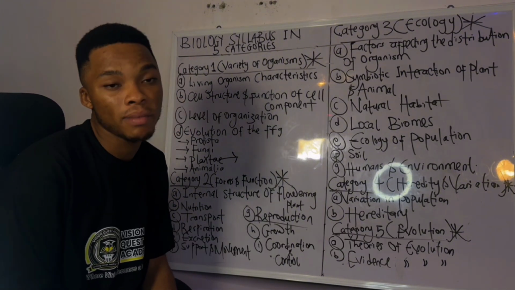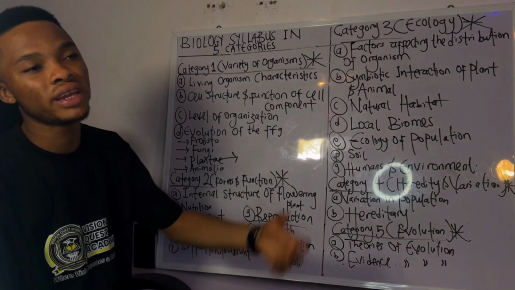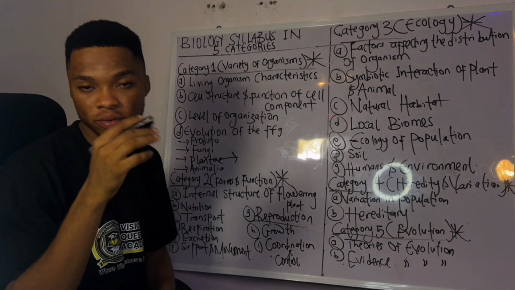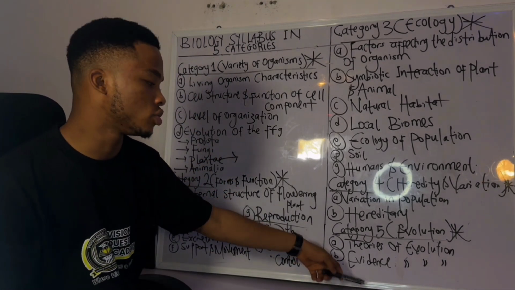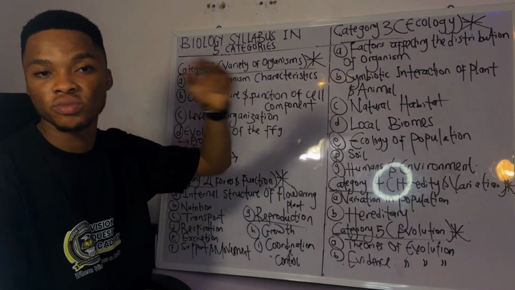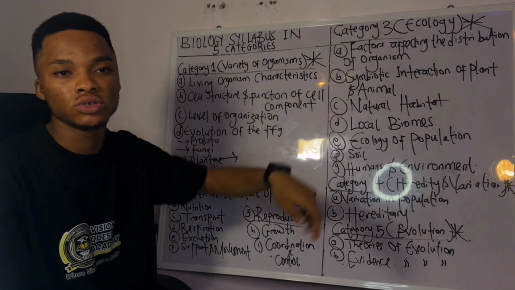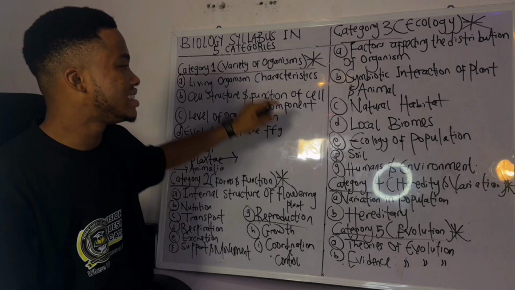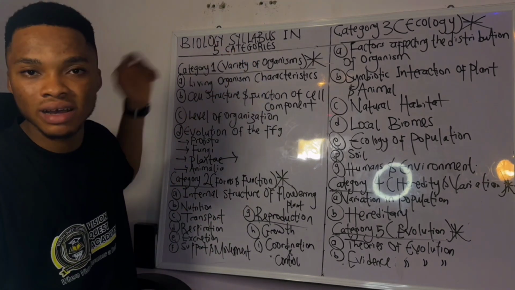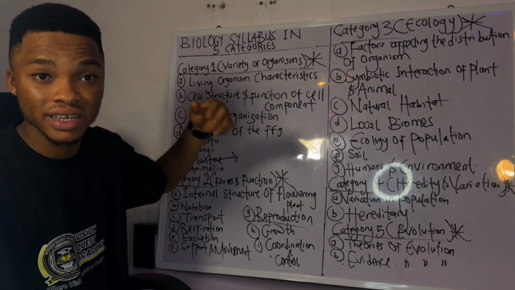All these theories, Jean Lamarck, Charles Darwin, what they did, long neck, theory of natural selection, all this very important. You must know it. Evidence of evolution, all this fossil record, comparative anatomy, the trend, and a lot more. Trust me, they are very, very important. These are my 5 categories in the bio syllabus. And trust me, if you can cover these aspects, you are good to go.